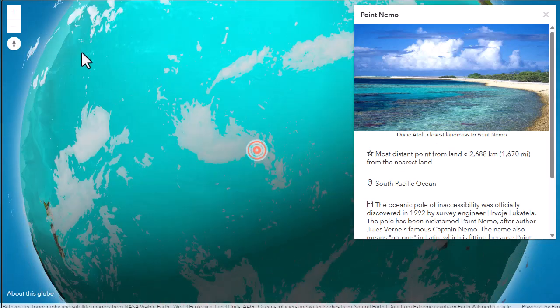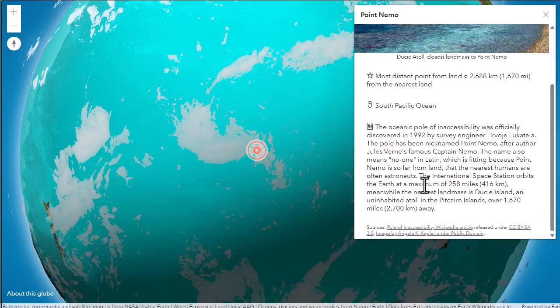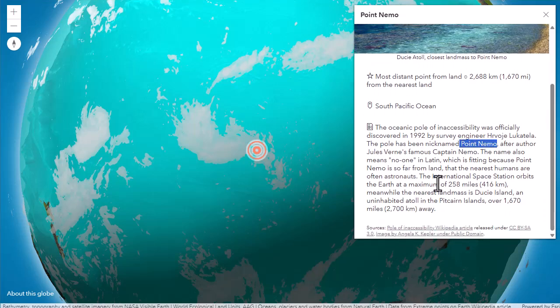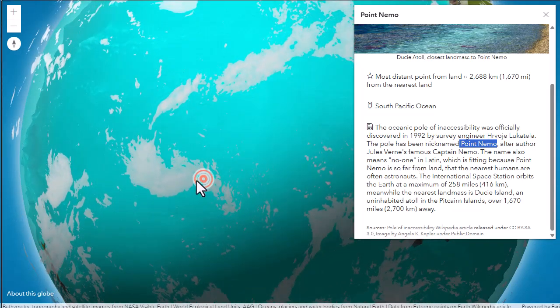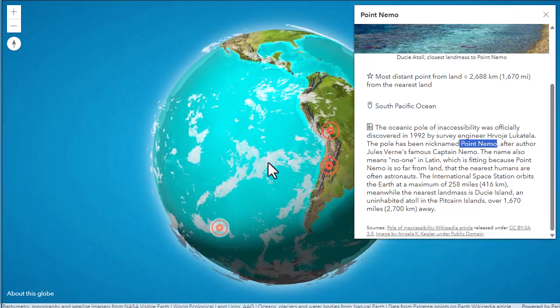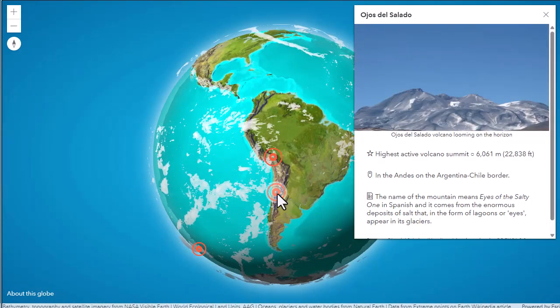The most distant point from land, 2,688 kilometers from the nearest land in the South Pacific Ocean. The oceanic pole of inaccessibility. Point Nemo, it's dubbed. And why is this so fascinating? Because it's the longest distance from land. And you can use this inside ArcGIS 3D Scene or even ArcGIS Online or ArcGIS Pro and use the measure tools to measure the distance from that to the nearest land.